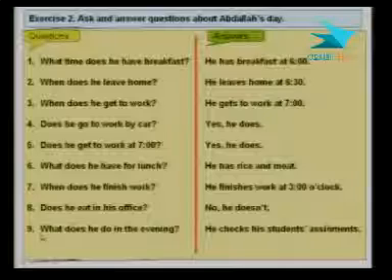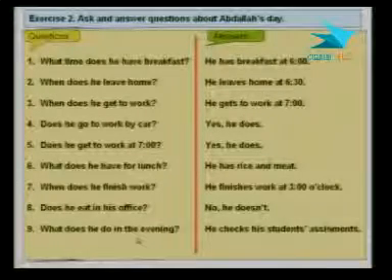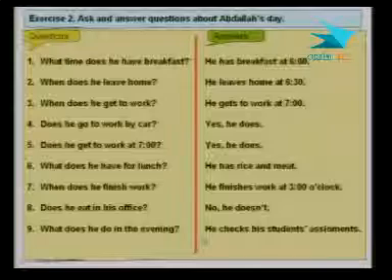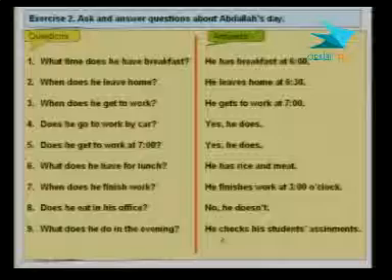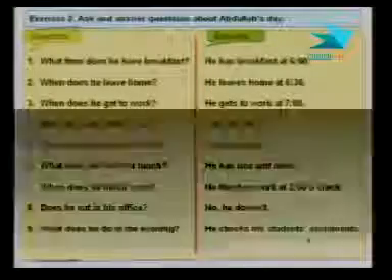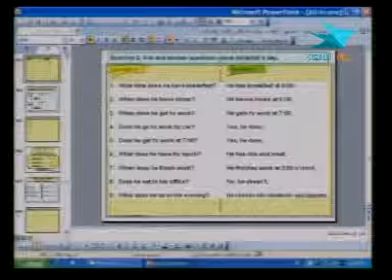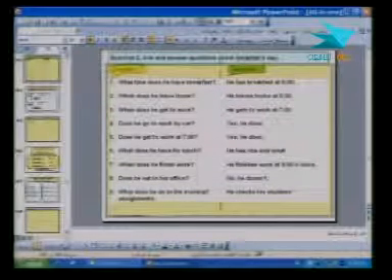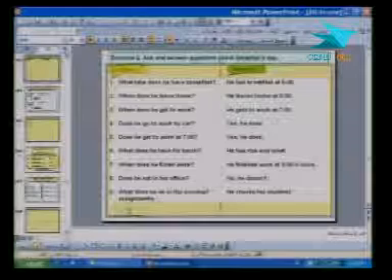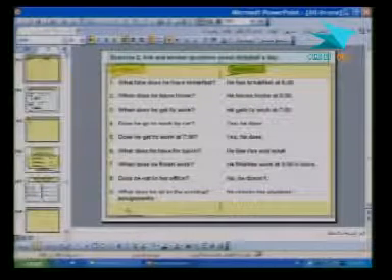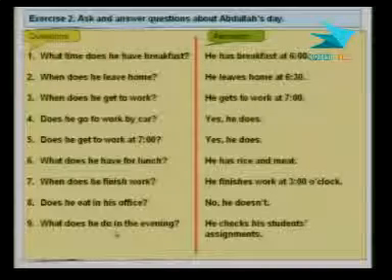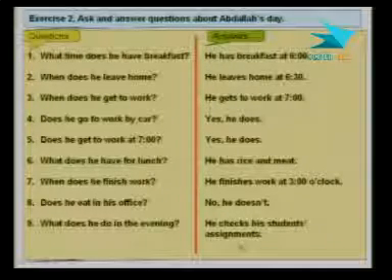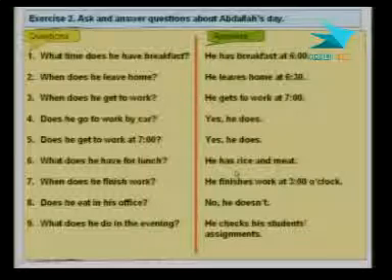And the last one, what does he do in the evening? He checks his students' assignments. Again, that one we need a g here to make it correct. So the last one, what does he do in the evening? He checks his students' assignments or homework assignments.